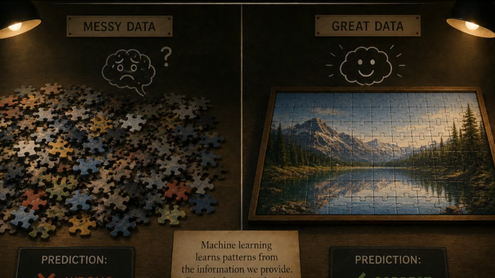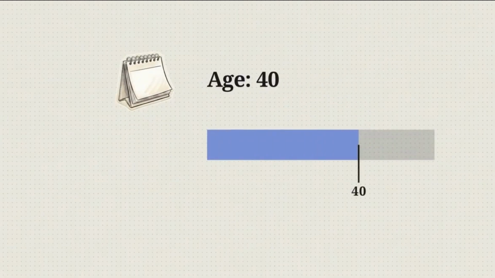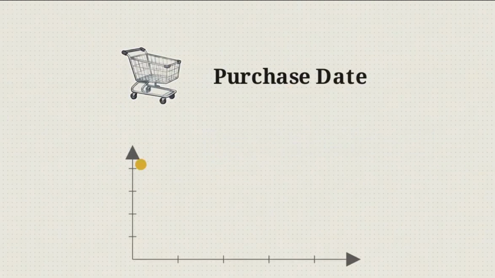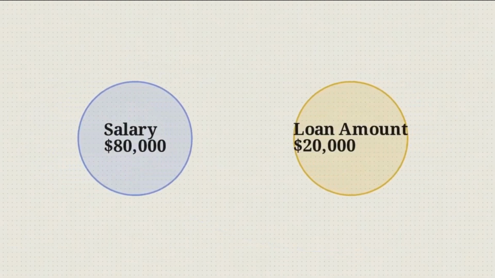Raw data often looks like these disjointed fragments. They contain information, but offer no clear path to a conclusion. Feature engineering is the act of connecting those fragments to reveal a broader, actionable pattern. We can turn a static birth year into a dynamic age feature, providing the model with immediate relevance. Similarly, converting a purchase date into days since purchase allows the model to track time-based behavioral trends.